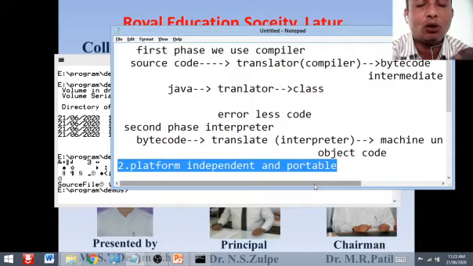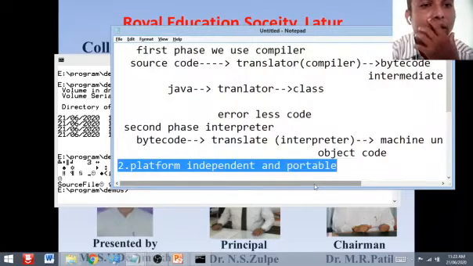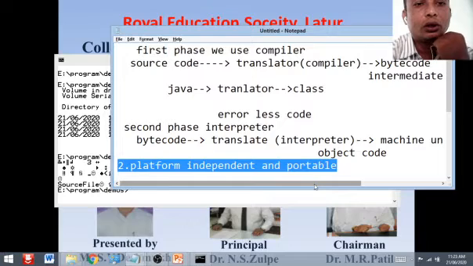It means we can directly move or copy our bytecode to another system, and we can easily execute it without any changes. This is the reason why Java has become a popular programming language.